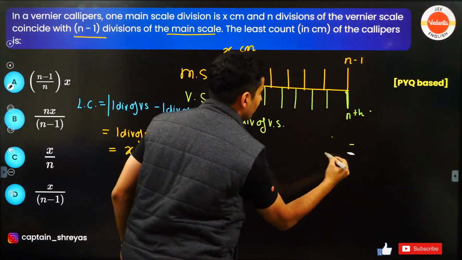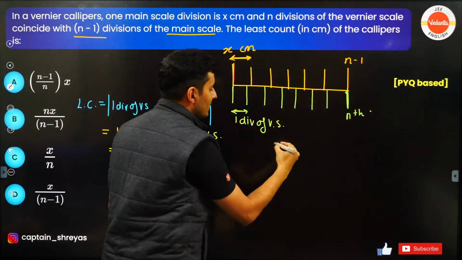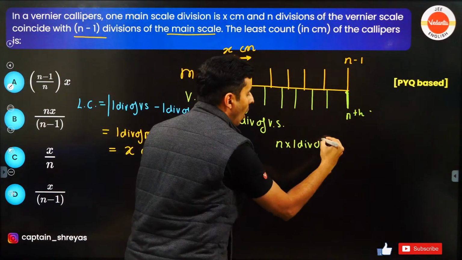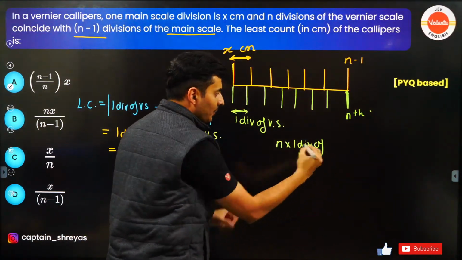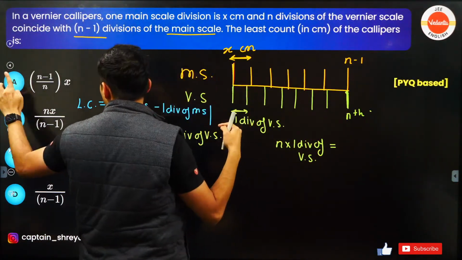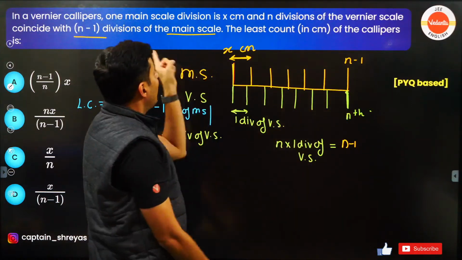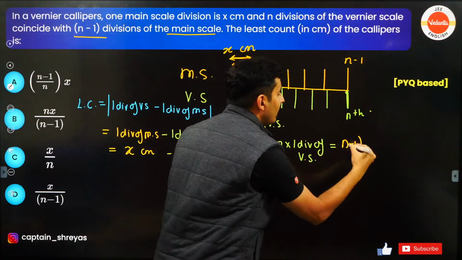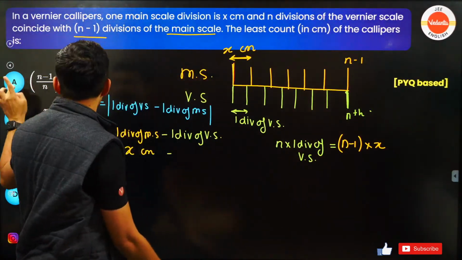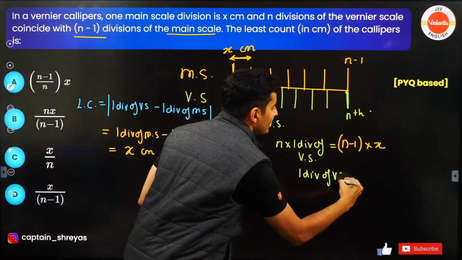These were n divisions, so n times one division of vernier scale will be equal to what, guys? n minus 1 divisions of the main scale, so into x, right? So what is one division of vernier scale from here? What is one division of vernier scale from here?